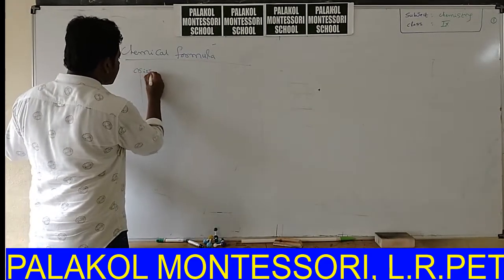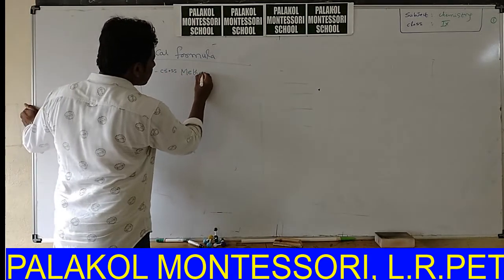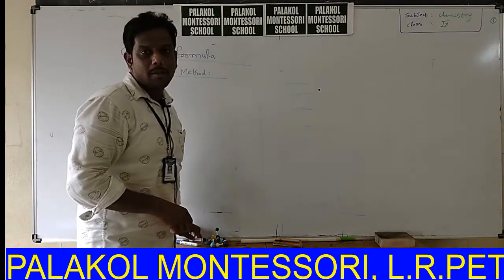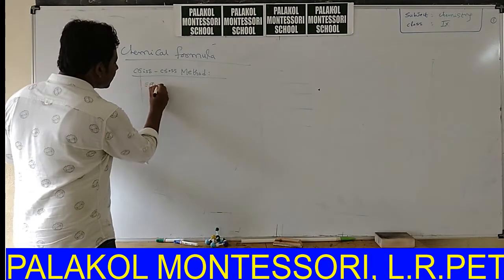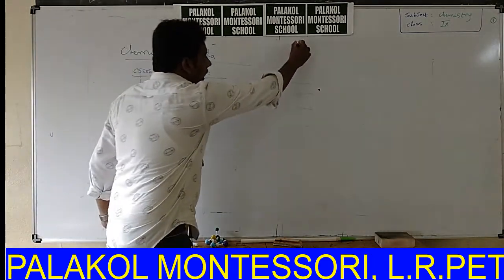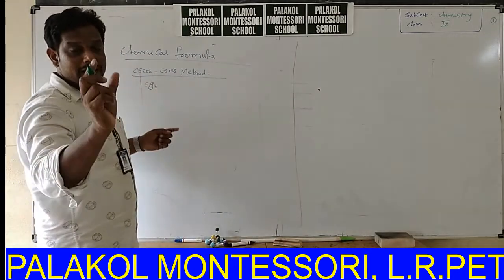Crisscross method. How can we write a chemical formula by using the crisscross method? I will explain with one example. By using the crisscross method, we can write the chemical formula of any compound.